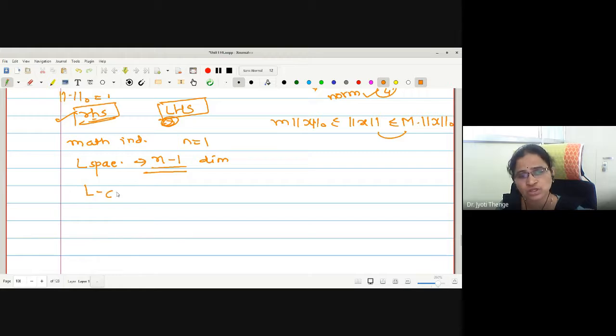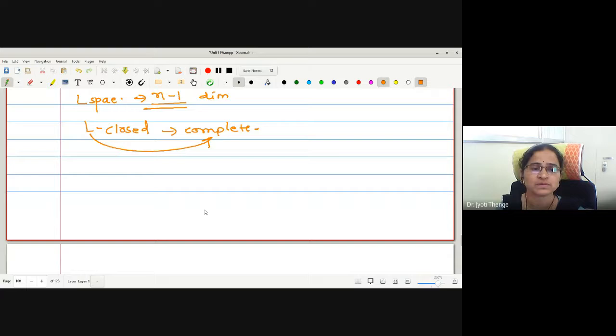Later we have shown this is closed. To prove this is closed, we have used the completeness property. Then we have shown this L is complete, so L is closed. Then we have taken a mapping L to xn plus L. As it is simply a translation, if L is closed, we have obtained xn plus L is closed.